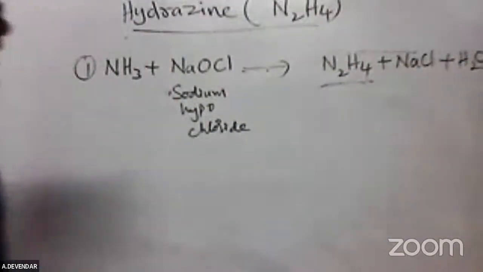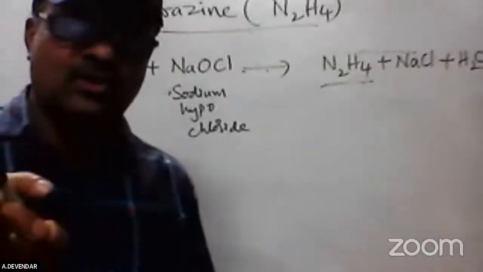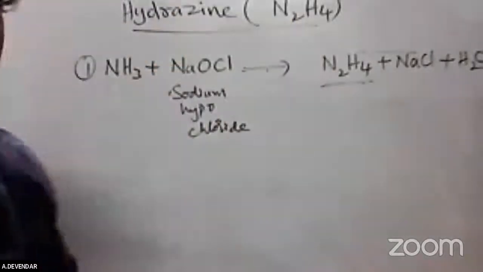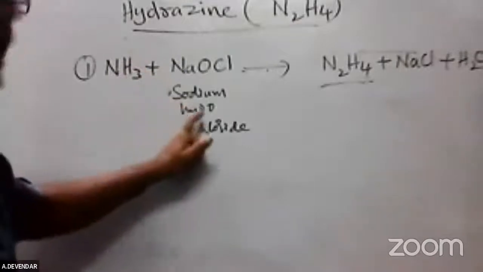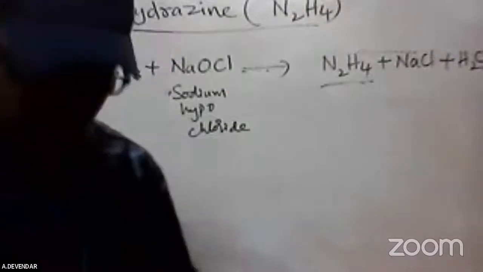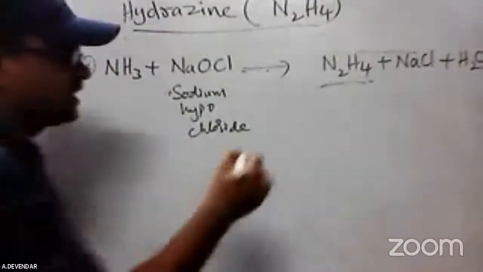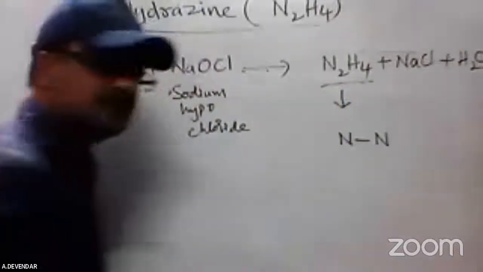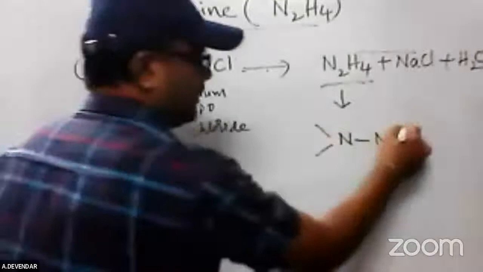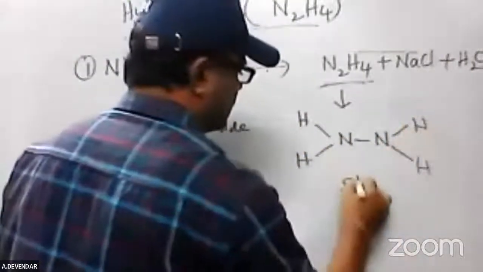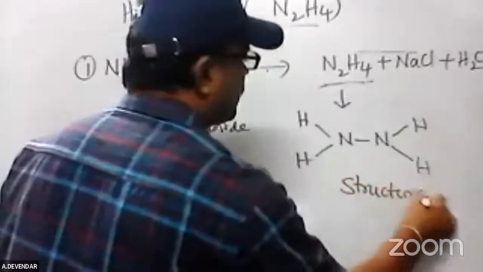Okay. In the examination they will ask a 5 marks question and also multiple choice questions, where the formula is very important. The hydrazine formula is N2H4. Please remember, the preparation is only ammonia reacted with sodium hypochlorite, and we get hydrazine. The structure of hydrazine is also important. This is the structure of hydrazine, very simple to remember.